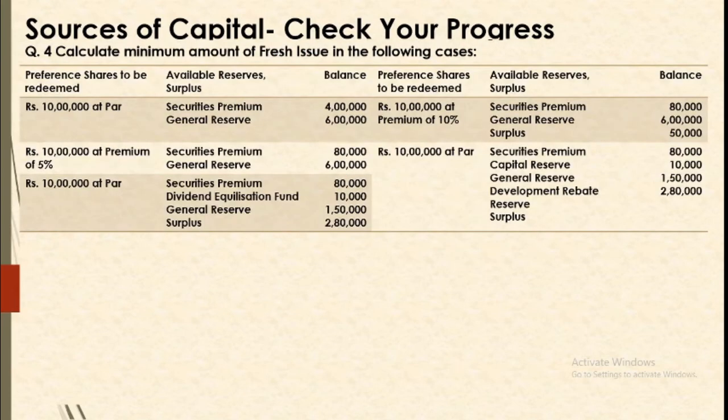Now let us take up another example here. Now this is another case, when we are to calculate the minimum amount of fresh issue. So resources: one source is given, another is to be found out.